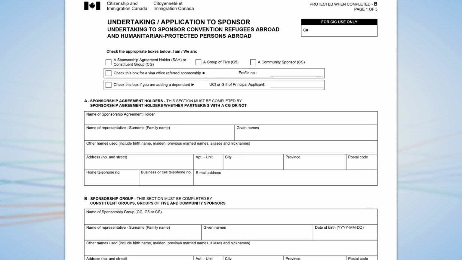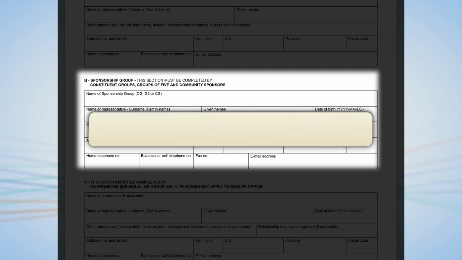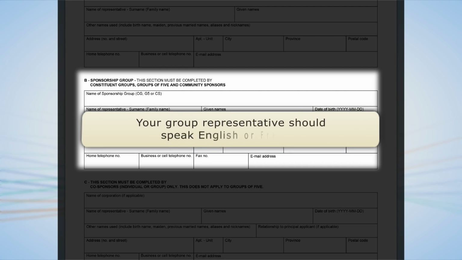Since you are applying as a group of 5, you do not need to complete Section A. Start with Section B, Sponsorship Group. This is where we collect basic information on your group of 5 and personal details about your group leader or representative. Enter the group name and then the personal details of your group's representative. The representative should be someone who speaks one of Canada's official languages, English or French.